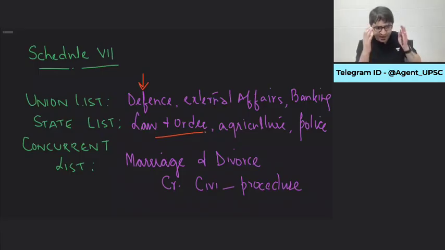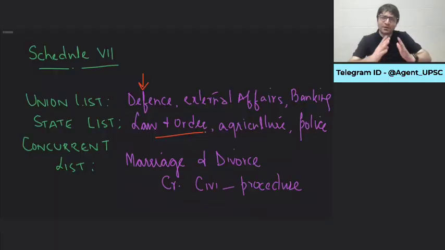Don't you think that our entire energy should be channelized to ensure that the country remains united and the country's sovereignty is kept intact? Or should we say that Punjab, since law and order is under your domain, you deal with Pakistan? We can't say that, because we need to bring an army, and the center will control it. Even the law and order in Punjab, Rajasthan, Gujarat, Jammu and Kashmir, and other border areas. But that is only during war. That is during external aggression. That is during armed rebellion. But not in normal circumstances.